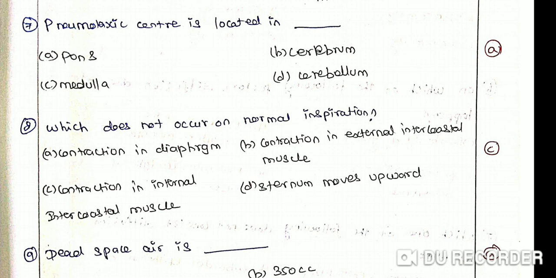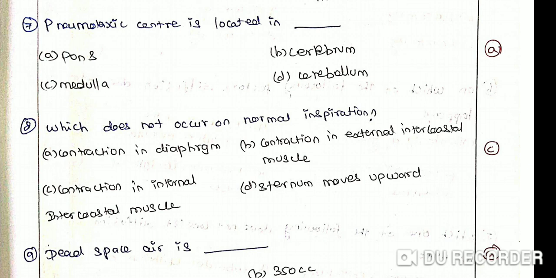Option A, contraction in diaphragm. Option B, contraction in external intercostal muscle. Option C, contraction in internal intercostal muscles. Option D, sternum moves upwards. The correct answer is option C, contraction in internal intercostal muscles, which does not occur in normal respiration.